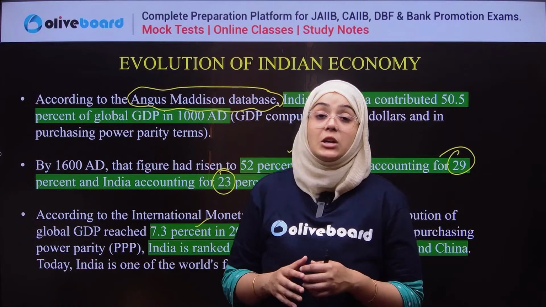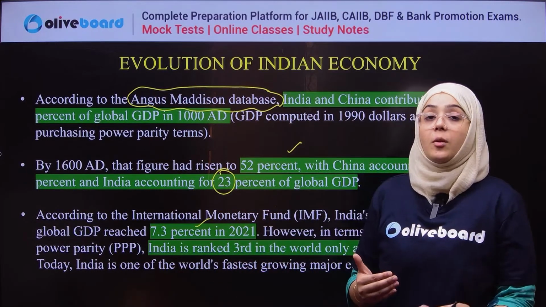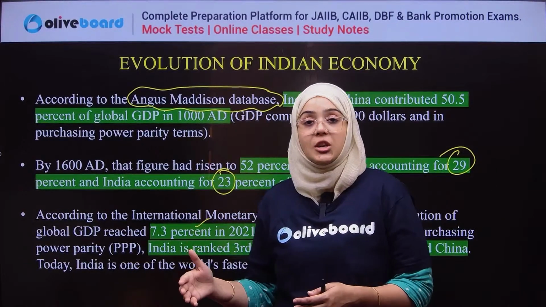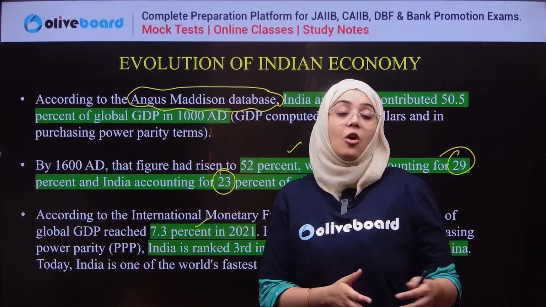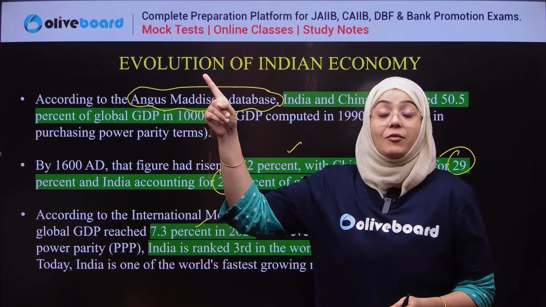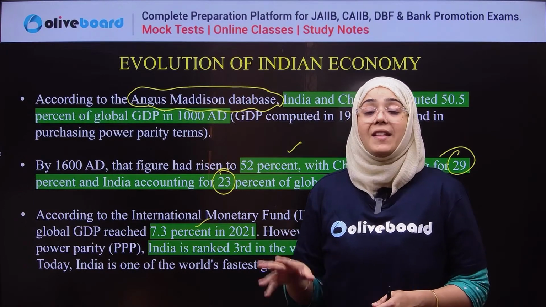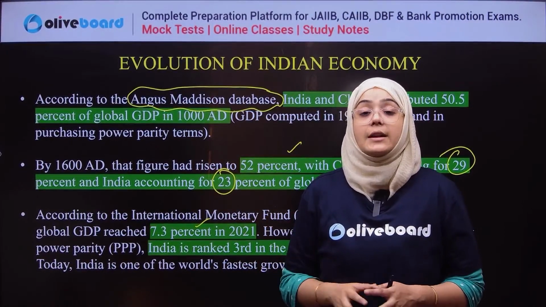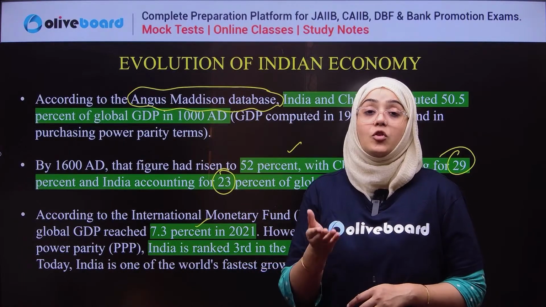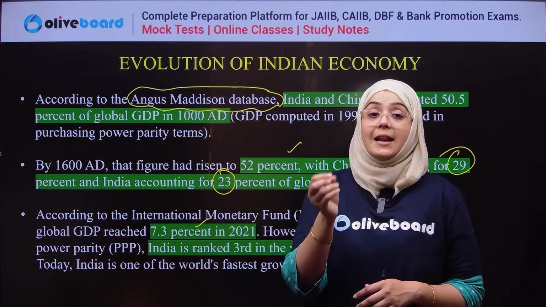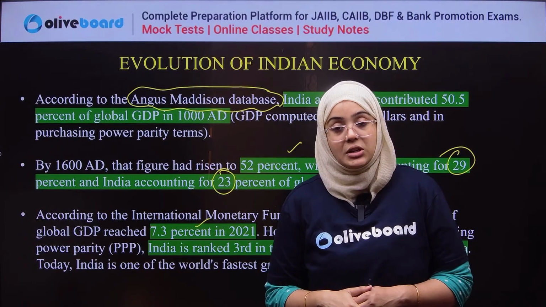And in today's era, the approximate contribution of India in the world GDP is 7.3%. So this is in terms of GDP. In 1000 AD, it was 50.5% for India and China together. In 1680, it was 52% for both. But in today's world, India's contribution has fallen so much that it is only approximately 7% of the world GDP.